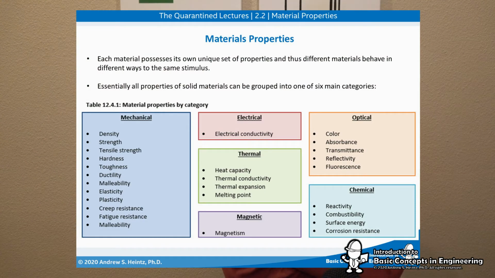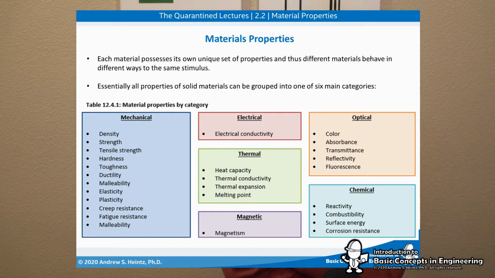Hey guys, welcome back. So when we talk about the properties of a material, what do we mean? What we mean is really how that material behaves, what makes that material what it is, right? If we press on it, if we do some sort of external stimuli to it, how will it respond? So what I'm showing right now over the screen are groups of material properties.